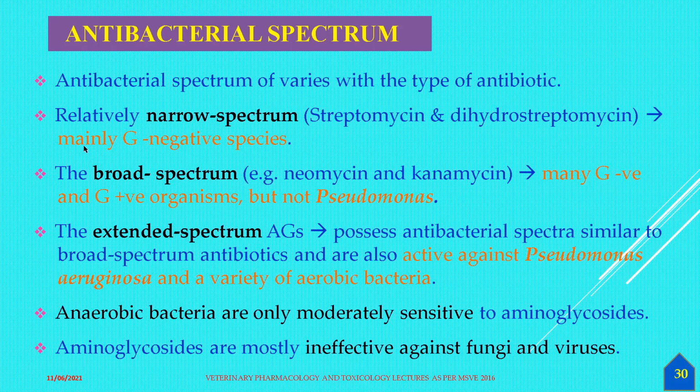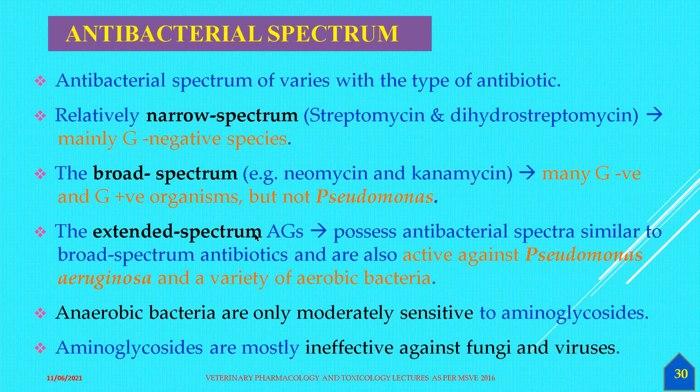Whereas the broad spectrum antimicrobial agents, which include neomycin and kanamycin, act on both gram-negative and gram-positive bacteria, but Pseudomonas aeruginosa is not affected by these agents.